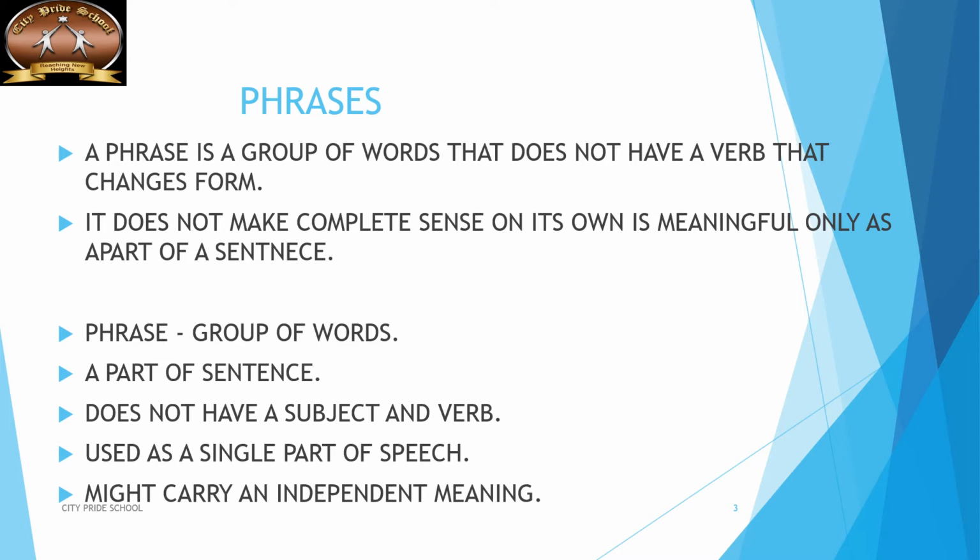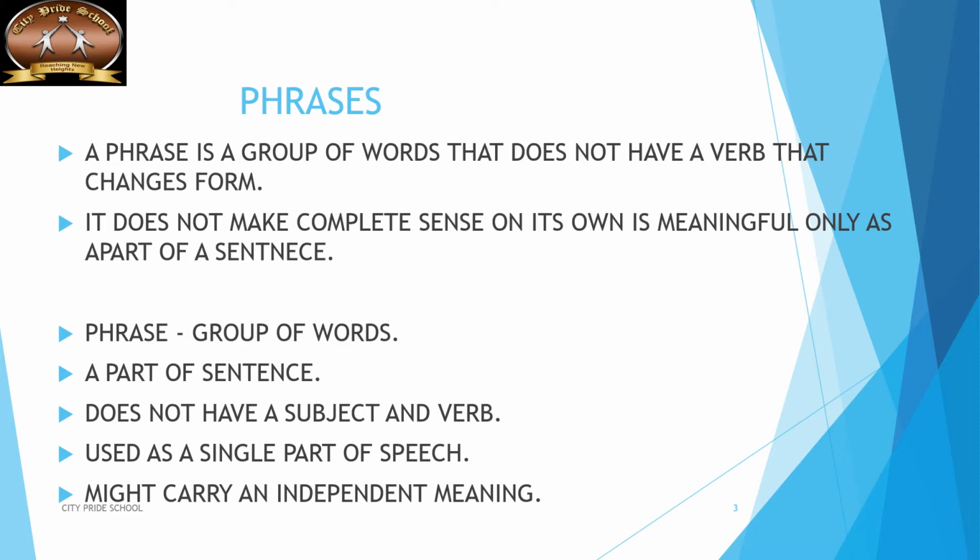Now, what is a phrase? A phrase is a group of words that does not have a verb that changes form, and it does not make complete sense on its own. It's meaningful only as a part of a sentence. Before giving the example, remember, a phrase is just a group of words. It is a part of a sentence. It does not have a subject and a verb.